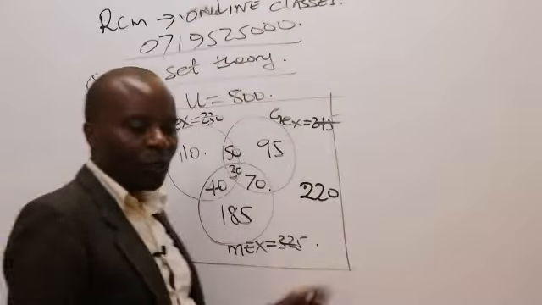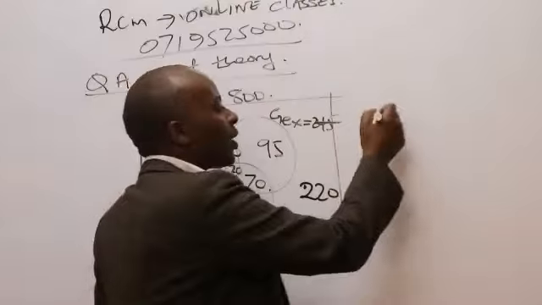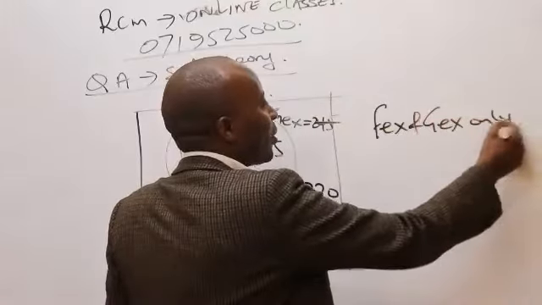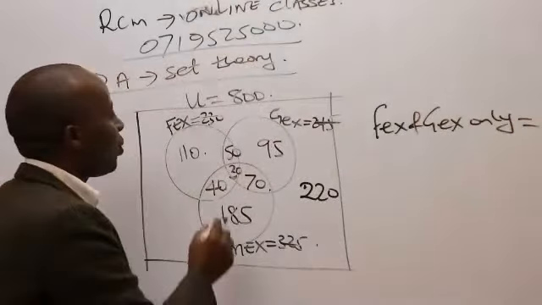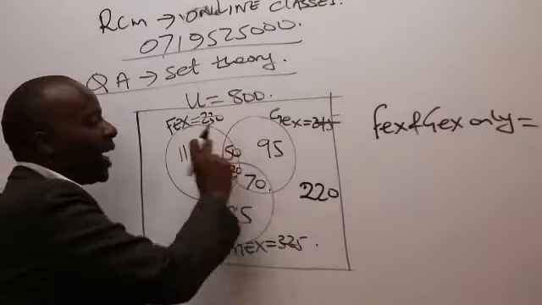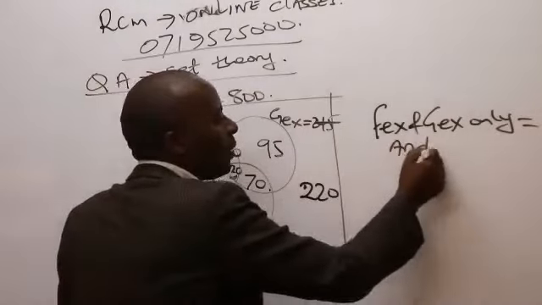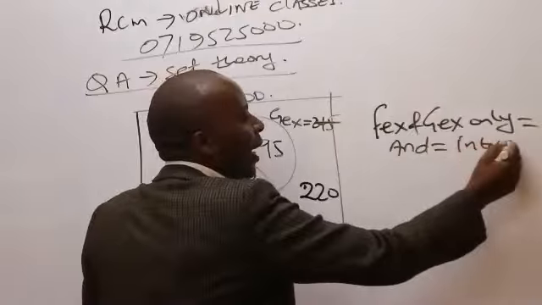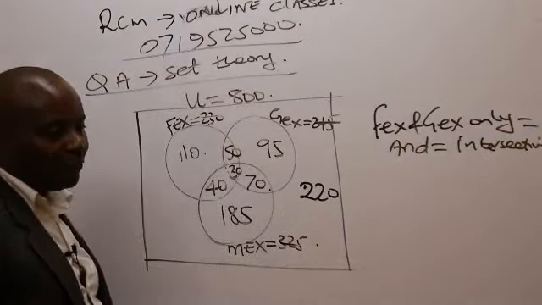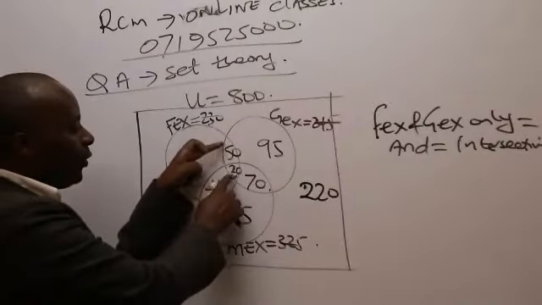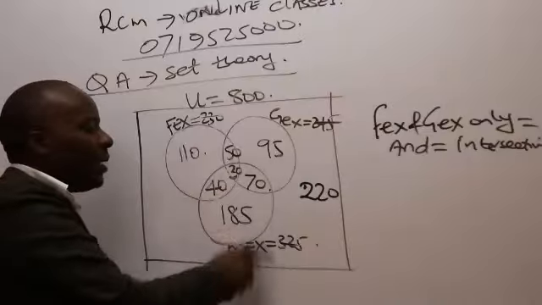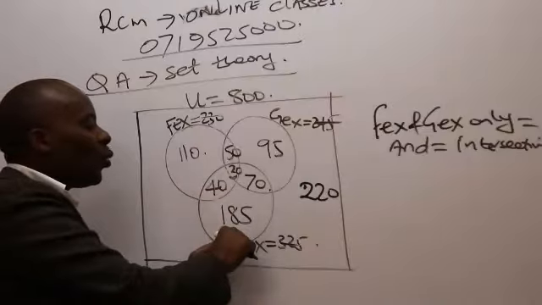So in the question paper, when they ask FEX and GEX only, they are basically referring to this 50. First of all, the word and means what here? Intersection. I can only pick this from the intersection. On the intersection I've got 50 and 30. But these 30 preferred FEX, GEX and MEX, so they would want to exclude MEX.